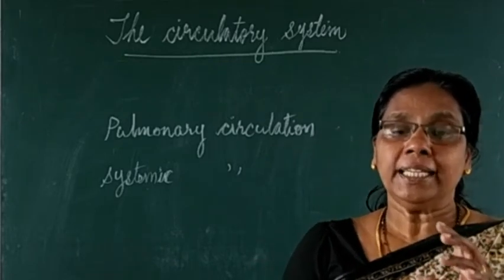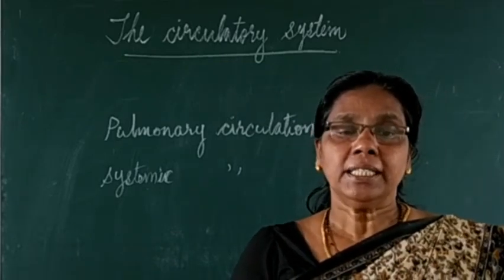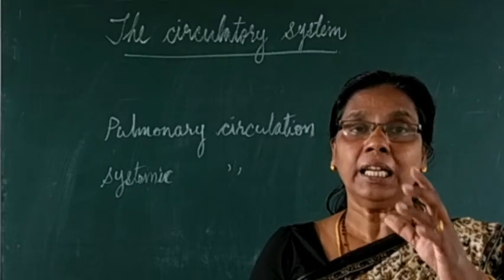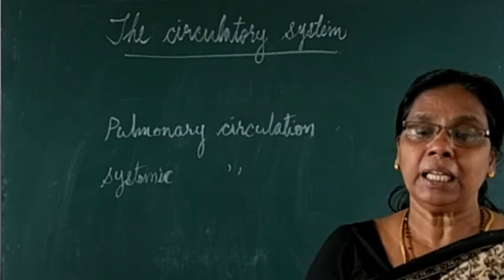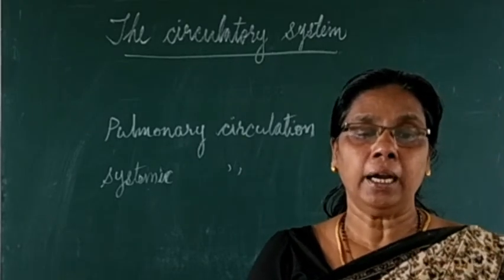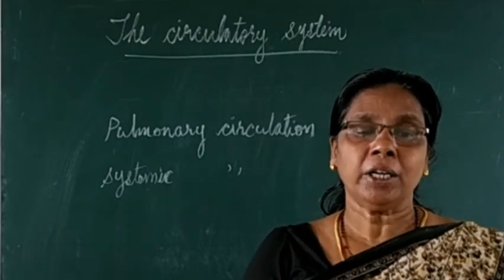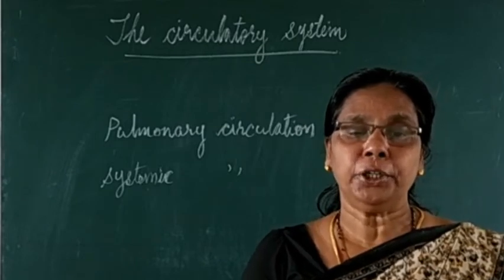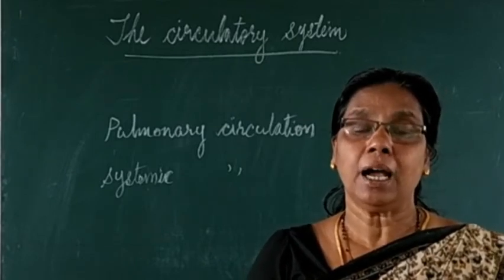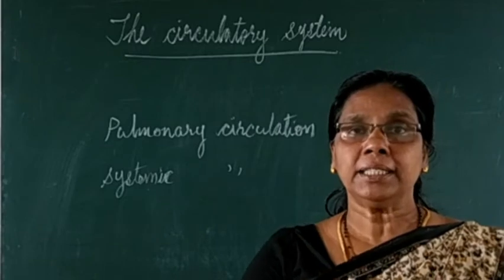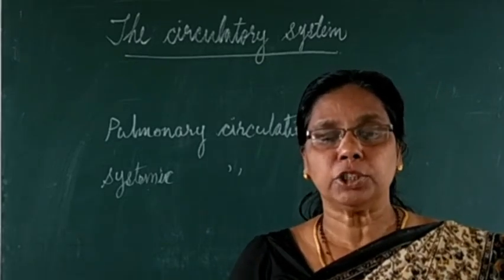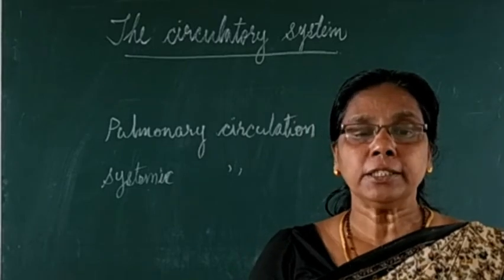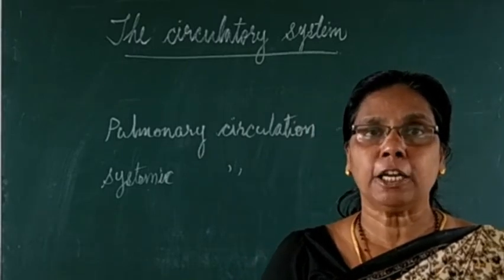So the systemic circulation starts with the aorta, which starts from the left ventricle, and then the aorta arches back, continues as the dorsal aorta, and carries blood to all parts of the body, which is called systemic circulation.